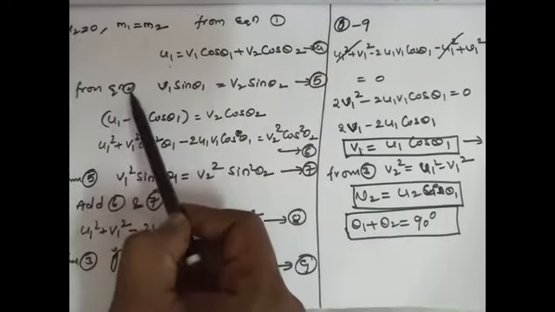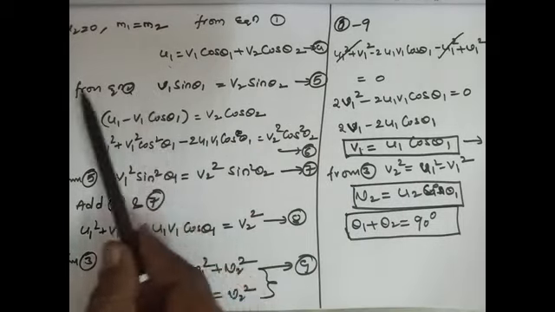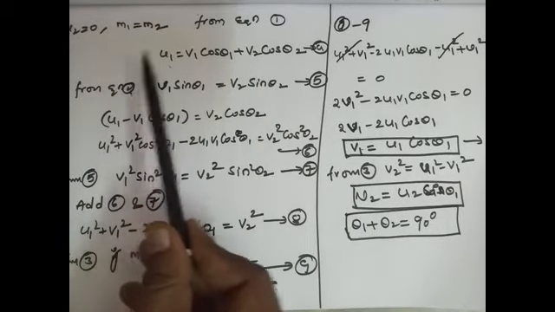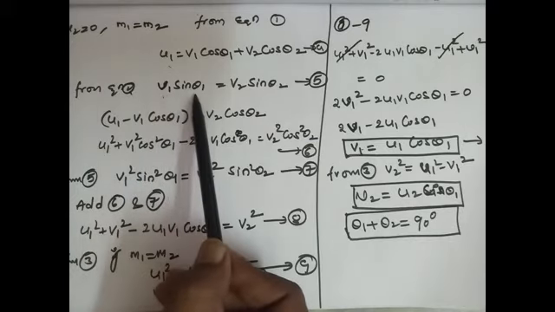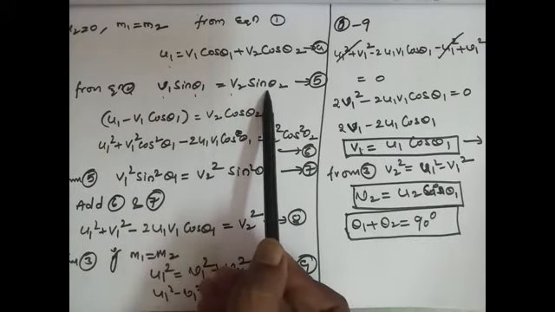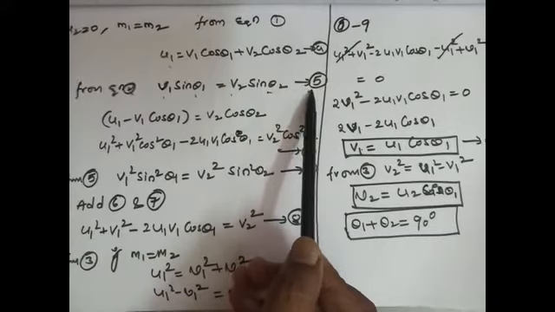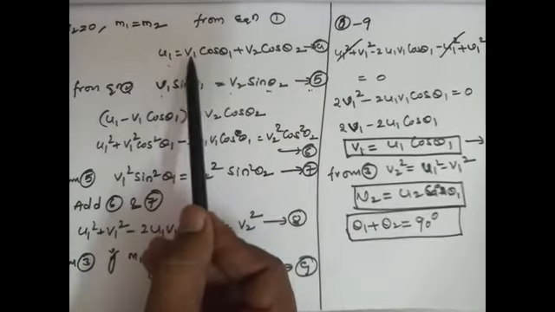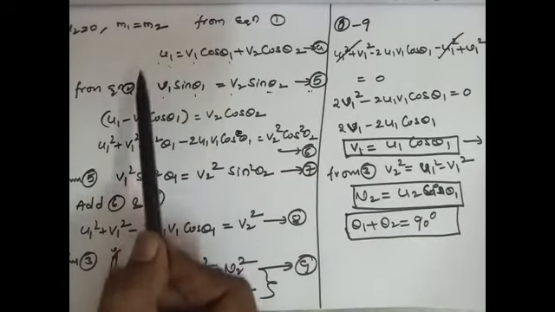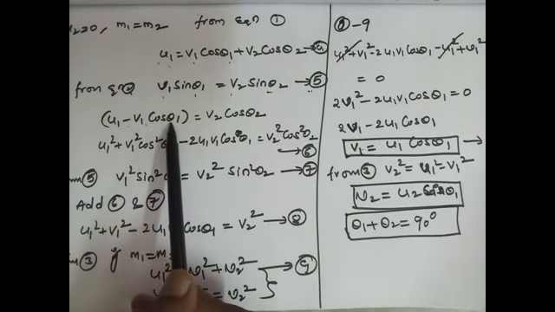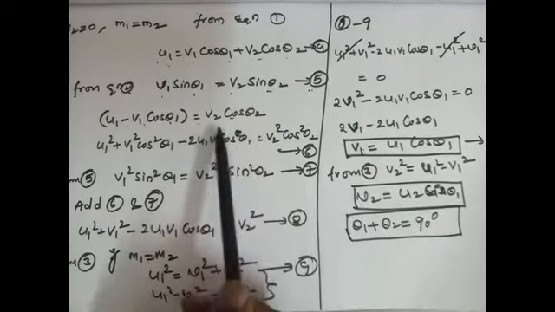And from equation 2, let us apply the same condition, m1 equal to m2. What we get? v1 sin theta 1 equal to v2 sin theta 2. Assume this is equation number 5. Now from equation 4, let us send v1 cos theta 1 to the left side. Then we will get u1 minus v1 cos theta 1, that is equal to v2 cos theta 2.